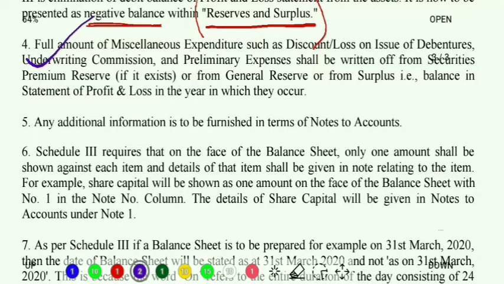Instruction number 4 says, whatever be the amounts of the miscellaneous expenditures, like my discount or loss on issue of debentures, or my underwriting commission, or my preliminary expenses, whatever be such expenditures, what I have to do? I have to subtract it. Written off means what? I have to subtract it from the different reserves which are available to me. Okay? I have to subtract my expenditure from my reserves.